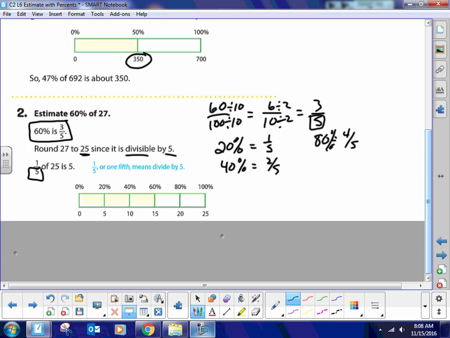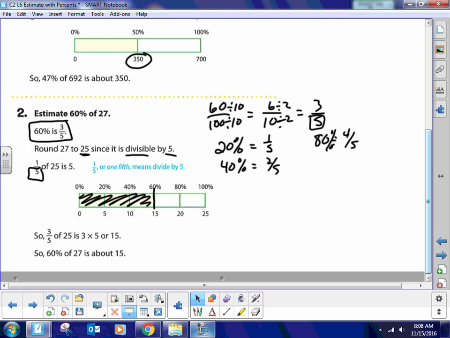Then they draw this little bar diagram. If you want to do the bar diagram, I'm okay with it. And then you can see that 60% is 15. You want to shade it in, I don't really care what you do. That's how I would do it. I don't think there's anything else here. So 3/5 of 25 is 3 times 5, or 15. So 60% of 27 is about 15.